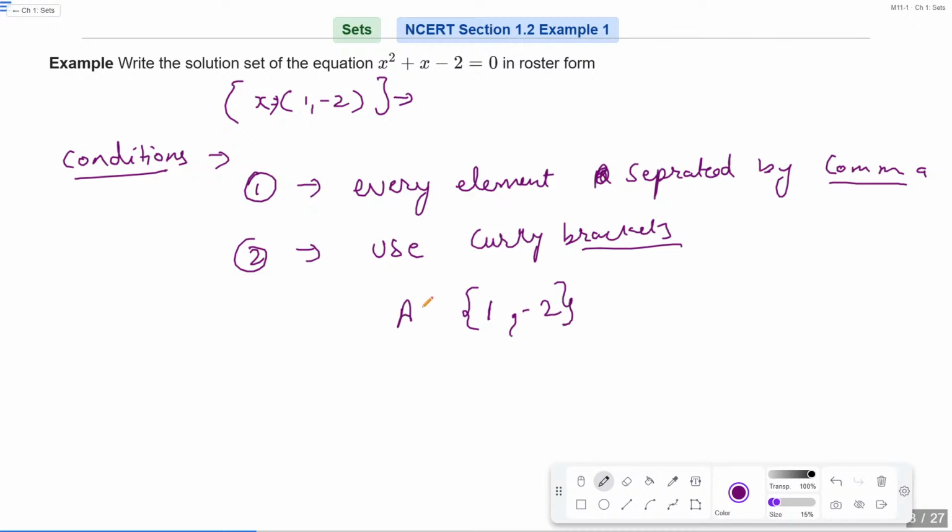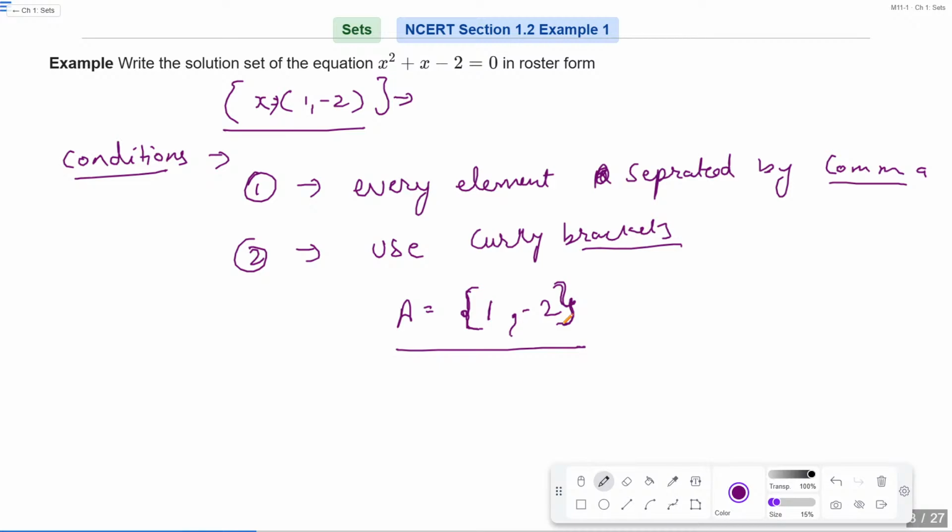So it is your set A. You can write this solution in roster form like that. Is that clear? So if you have to write any solution in roster form, basically separate the elements with commas and write them inside curly brackets.